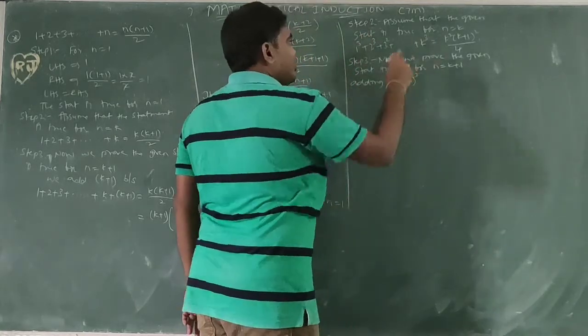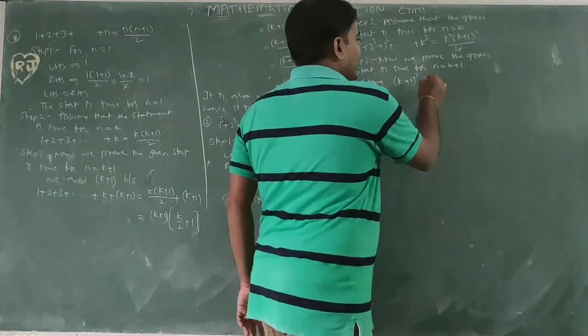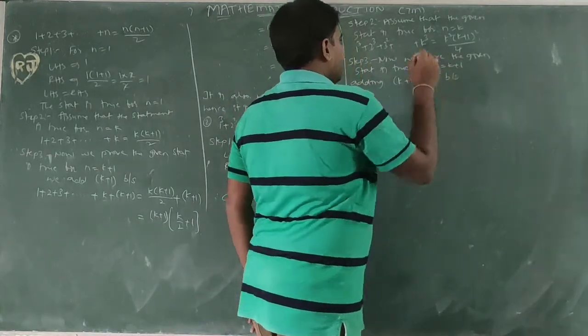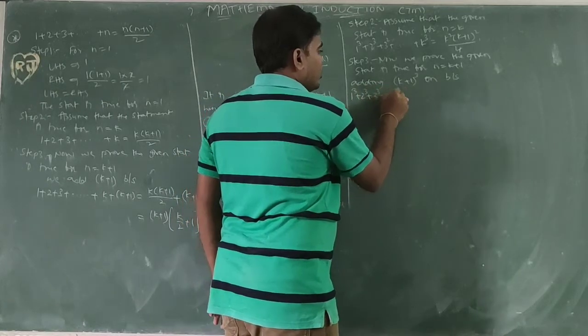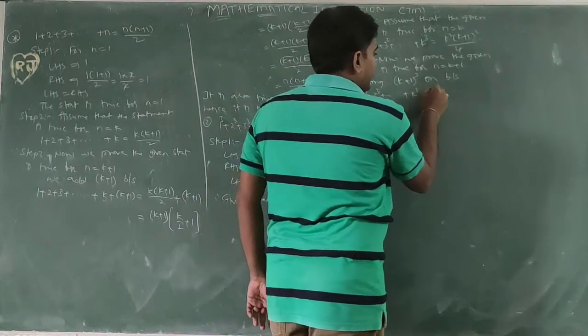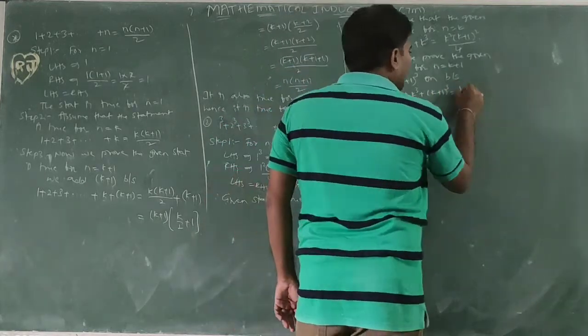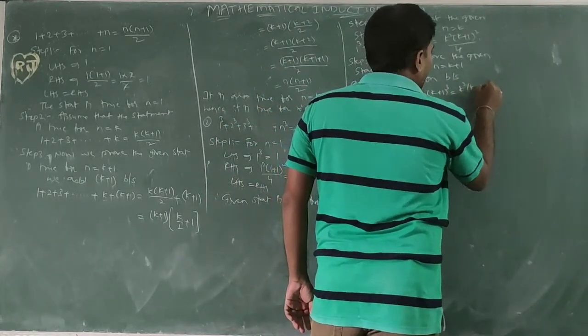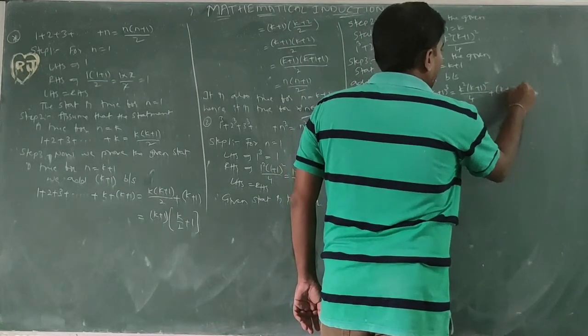Adding it on both sides: 1 cube plus 2 cube plus 3 cube plus up to so on k cube plus k plus 1 whole cube equal to k square of k plus 1 whole square by 4 plus k plus 1 whole cube.